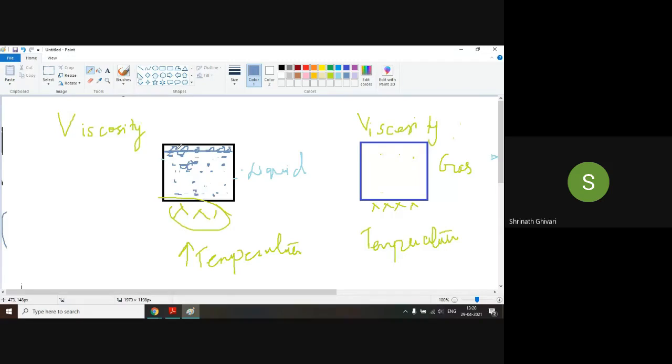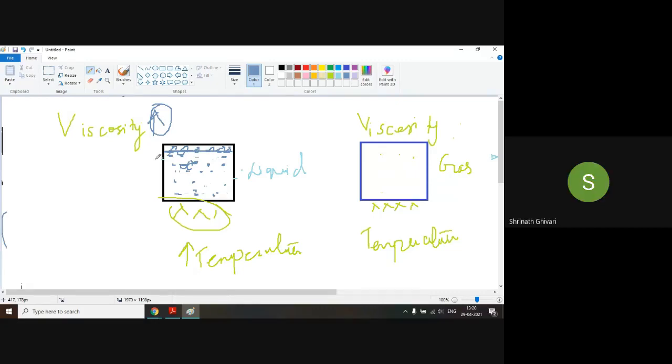So when the cohesive force decreases, the force of attraction goes on reducing and the molecules become free to move. When we increase the temperature of a liquid, does the viscosity increase or decrease?